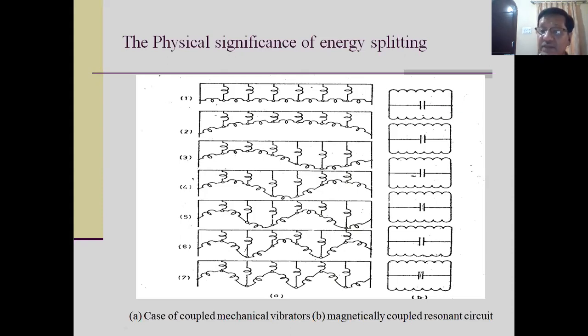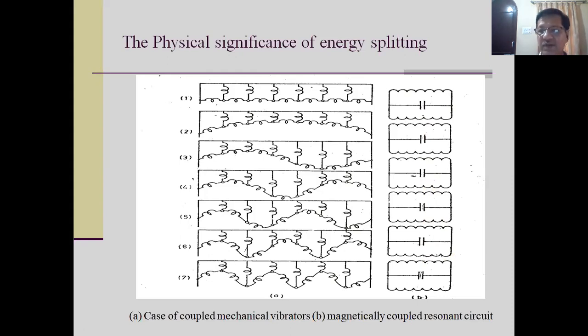And if you have six identical resonant circuits having a natural frequency equal to 1 upon 2 pi root LC, and these six electrical resonant circuits are coupled magnetically, then you will not have one resonant frequency, but you will have six resonant frequencies. If you take its response, you will get six resonant frequencies.